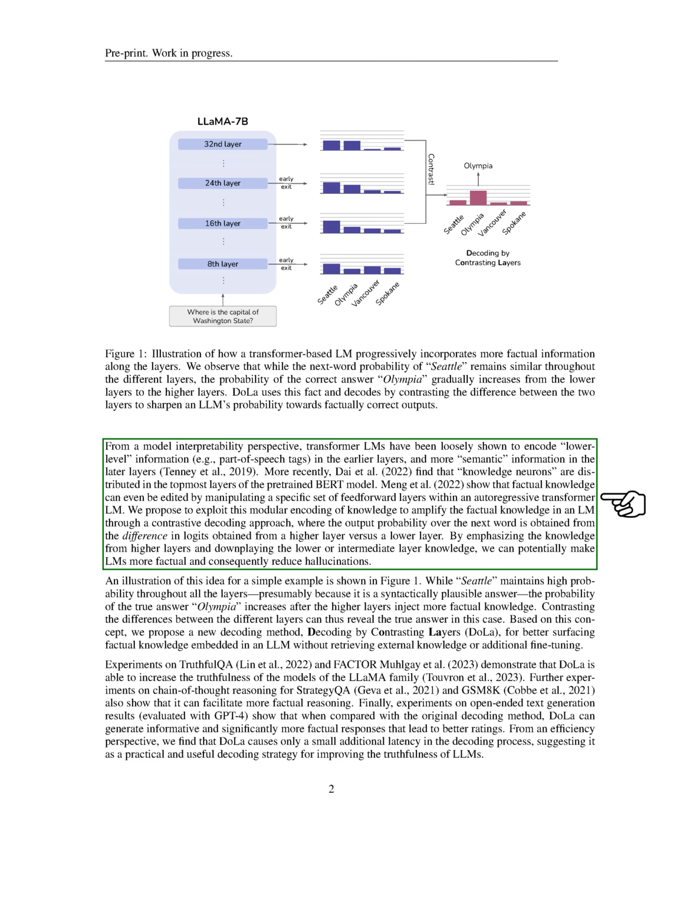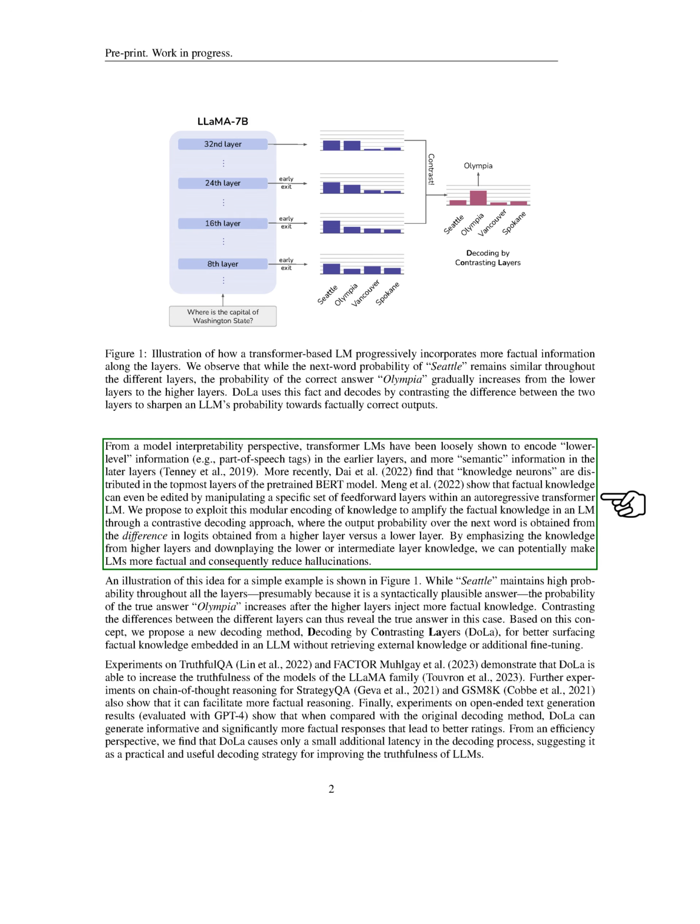From an interpretability perspective, transformer LLMs seem to encode basic information, like part-of-speech tags, in the early layers, and more complex, semantic information in the later layers. Recent studies have found that knowledge neurons are distributed in the top layers of pre-trained models like BERT. Some have even shown that factual knowledge can be edited by manipulating specific layers within a transformer LM. We propose to leverage this layered encoding of knowledge to enhance the factual accuracy of an LM.